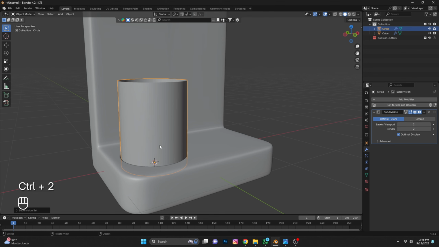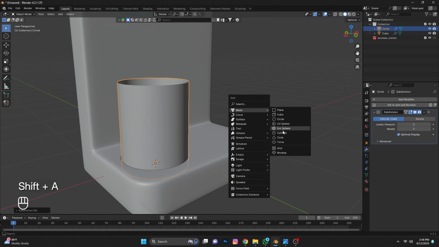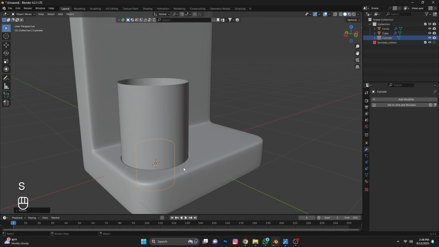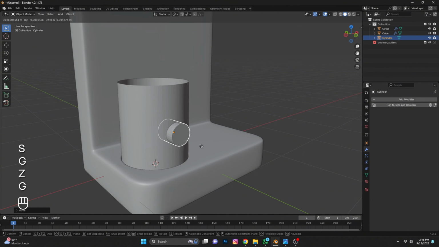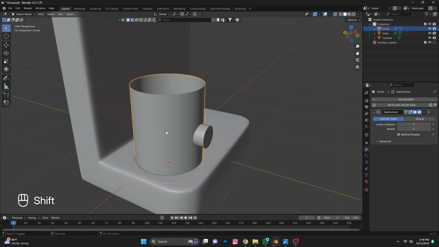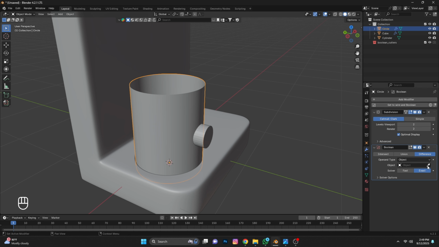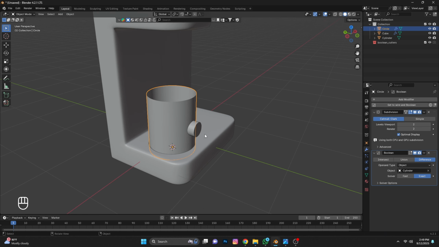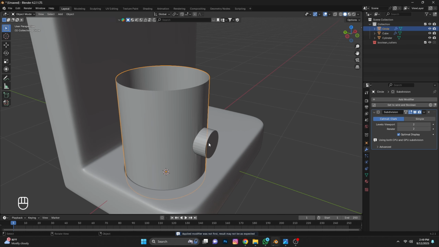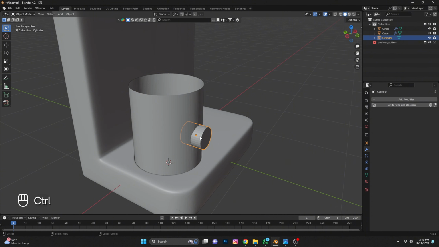Here we have to make a hole for the button. Press Shift A and take a cylinder, scale down, rotate with RX 90, and now you have to set it for the hole. The first method is that from here you add a Boolean modifier, take the eyedropper and click on the cylinder, then apply the modifier. But you can see that its shape has become messed up. We will undo with Ctrl Z.